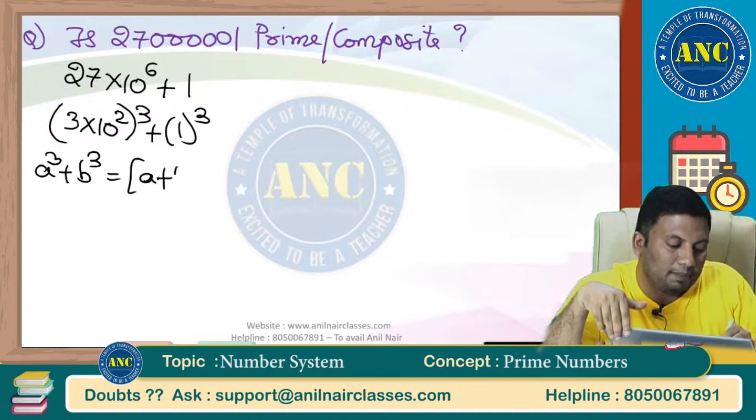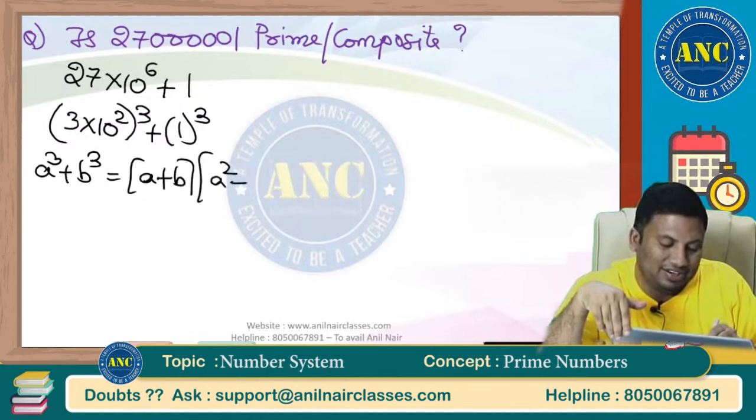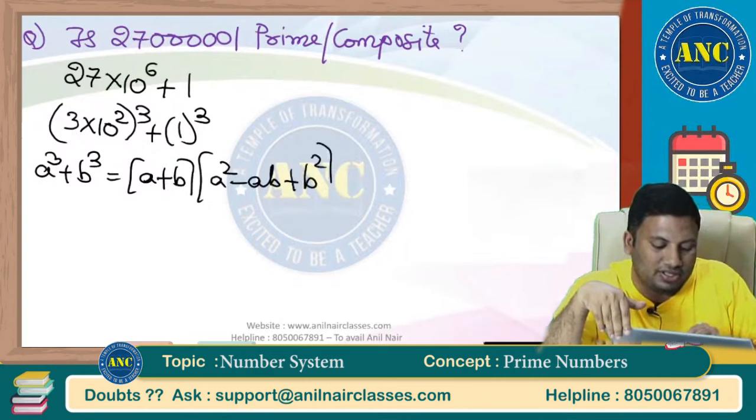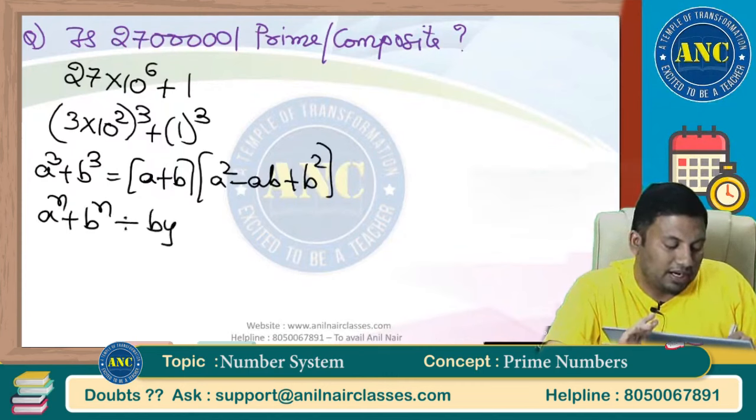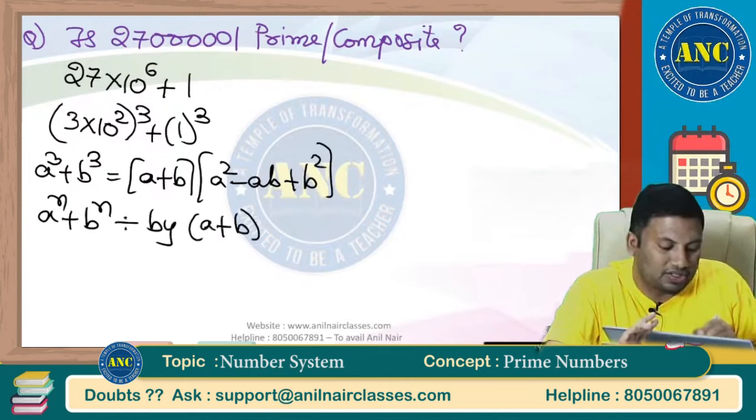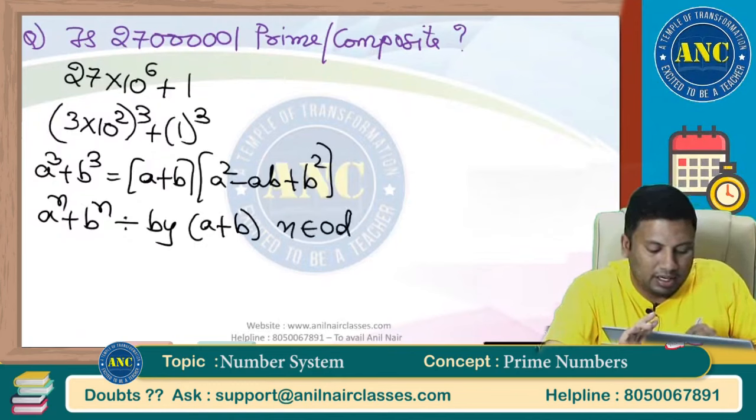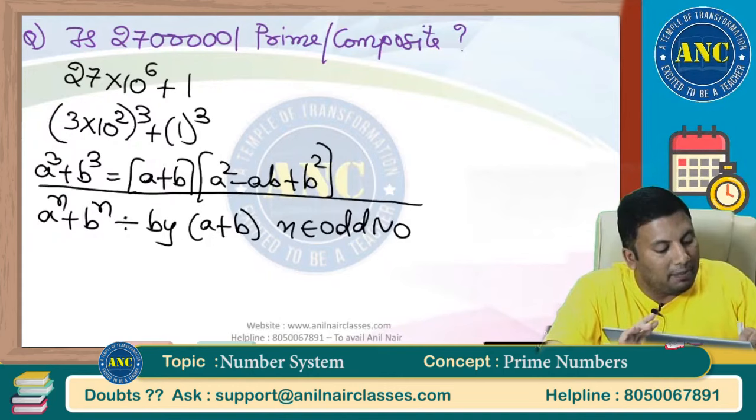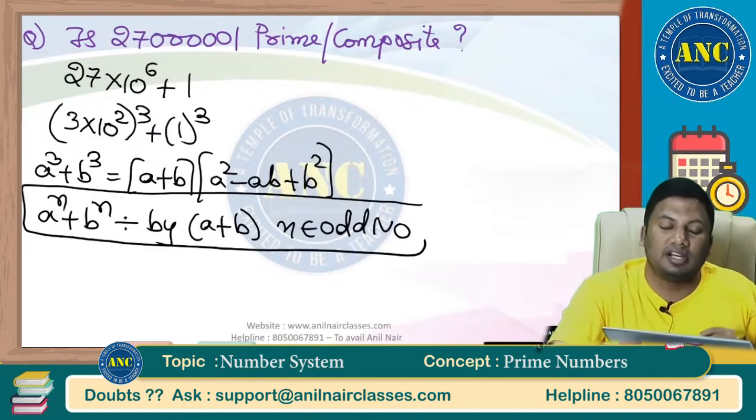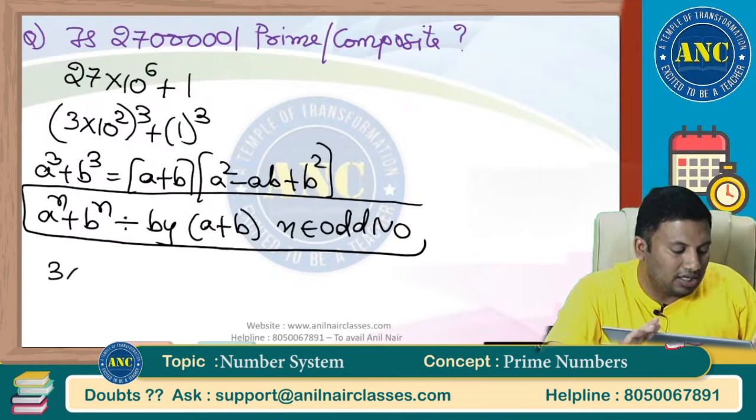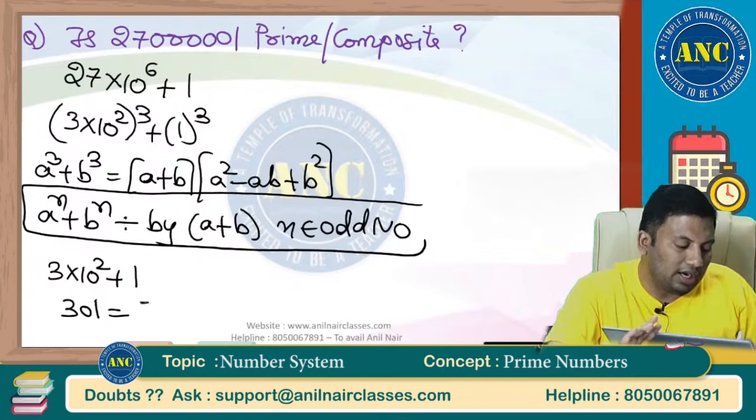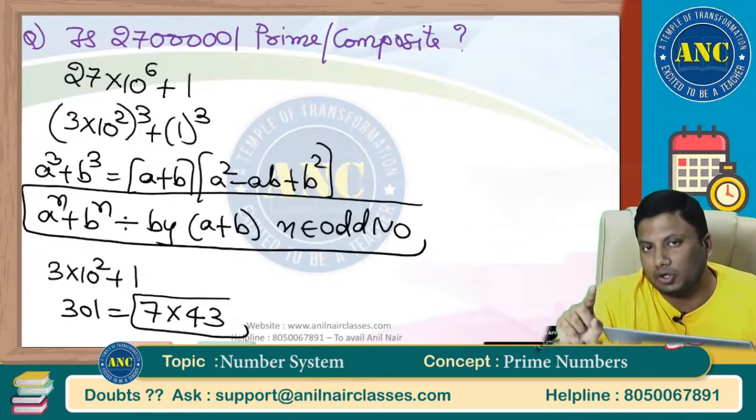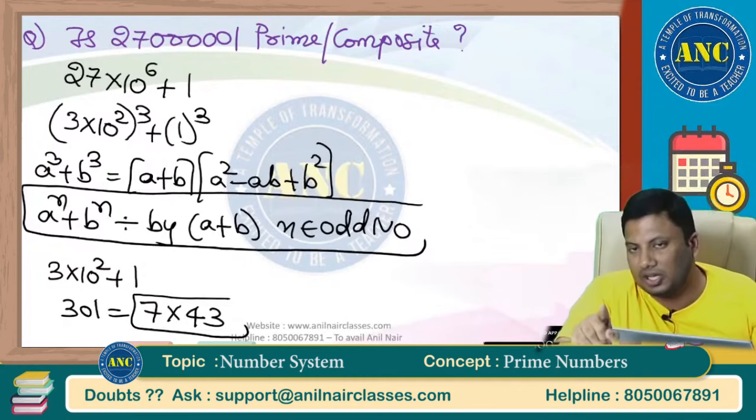So, these are nothing but a cube plus b cube, which is a plus b into a square minus ab plus b square. That means a power n plus b power n is always divisible by a plus b if n is an odd number. So, this number is divisible by 3 into 10 square plus 1, that is 301. 301 is nothing but 7 into 43.